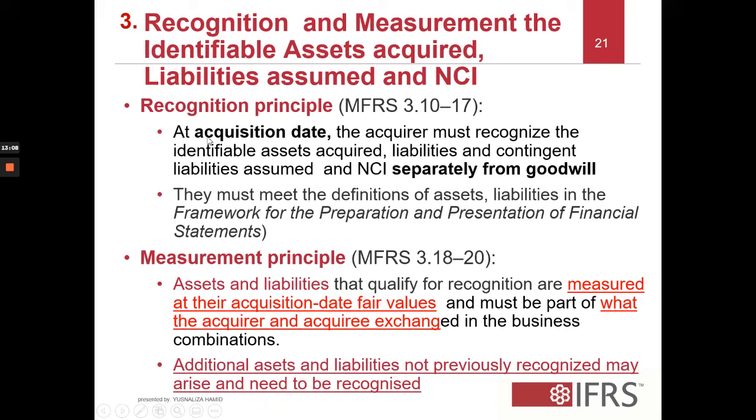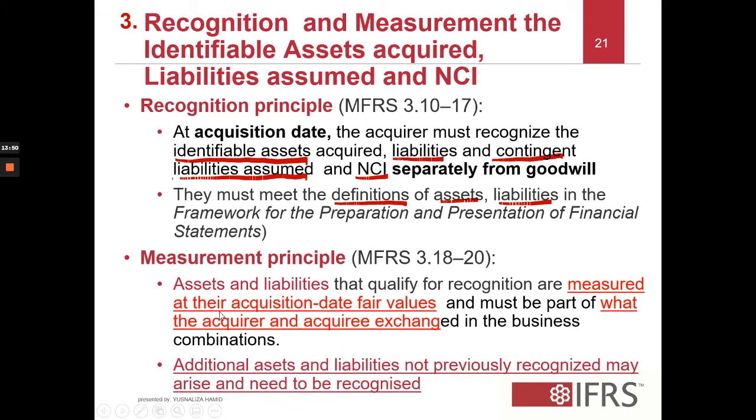As at the acquisition date, an acquirer must recognize the assets, the liabilities and contingent liabilities that it assumes, together with the NCI, separately from goodwill. What is most important is that they must meet the definition of assets and liabilities as given in the Conceptual Framework for the preparation and presentation of financial statements as issued by the IASC.